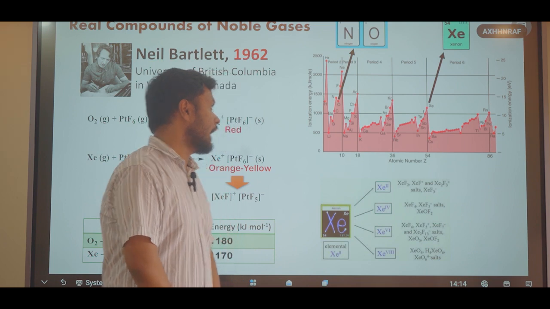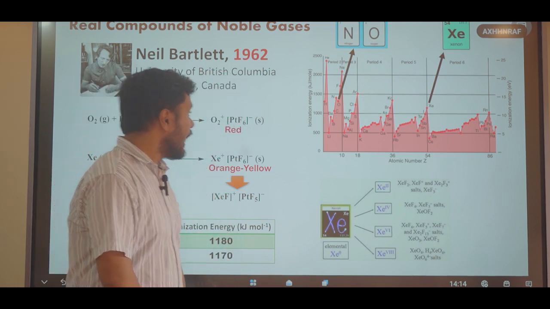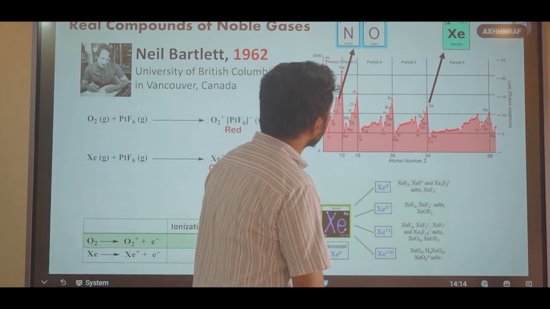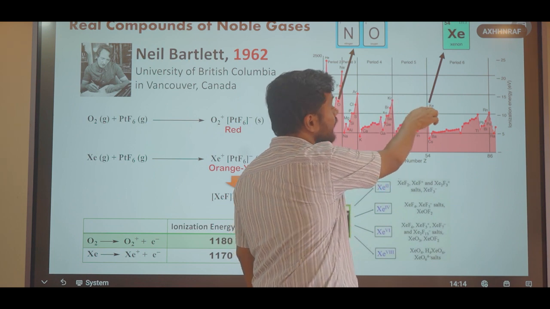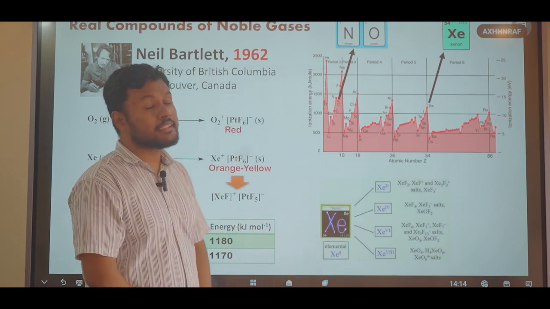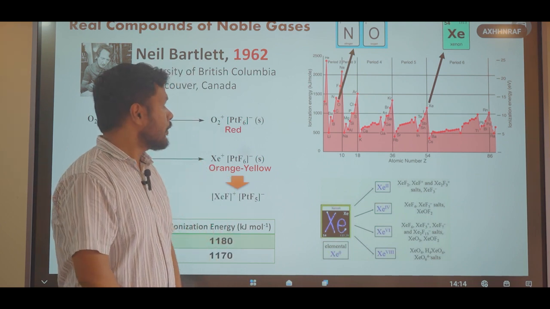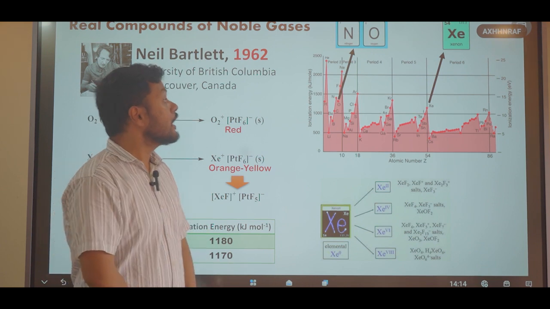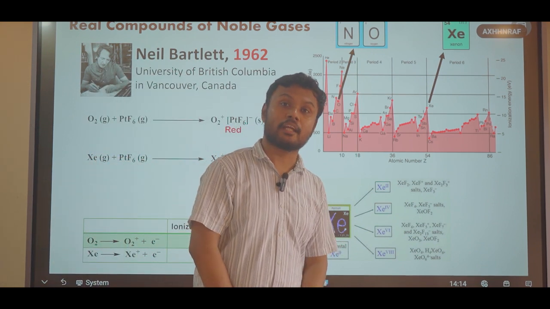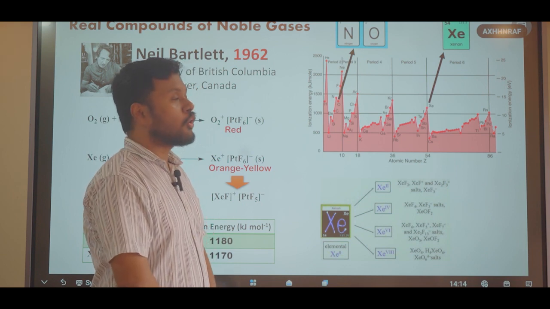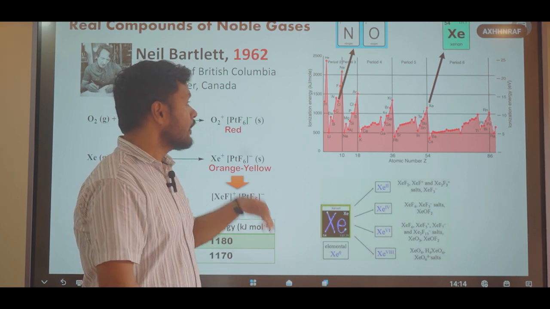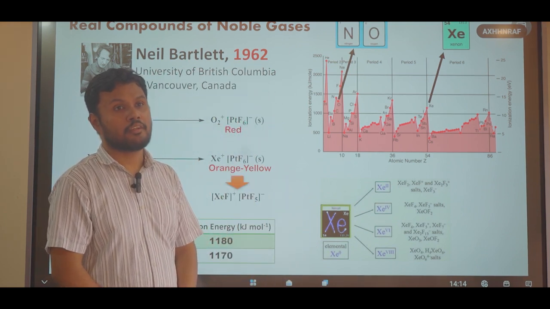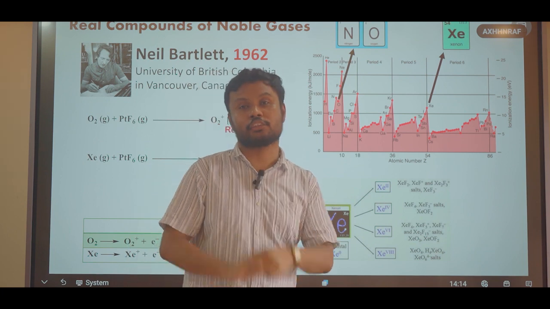So, let us look into this graph. This is a graph of ionization energy plotted against atomic number. If we look closely here, we can see that krypton and xenon gases have ionization energy comparable to elements such as nitrogen and oxygen. So, there is a high chance that krypton and xenon gases can form chemical compounds. To compensate for their high ionization energy, elements forming compounds with these noble gases should be electronegative enough. That means they should have a very high electronegativity.